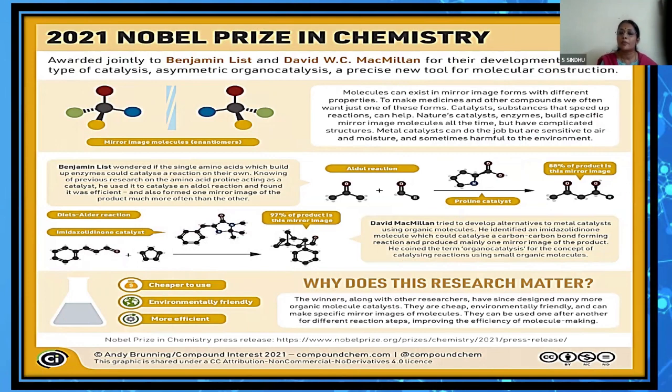The 2021 Nobel Prize in Chemistry was given to two scientists for the discovery of organocatalysis molecules. I thought this is apt since we are going to discuss haloalkanes and haloarenes, where we will discuss stereochemistry, enantiomers and all that. All of you would have gone through this, so I just thought I'll put up a slide about how it's related to the organic chemistry part.